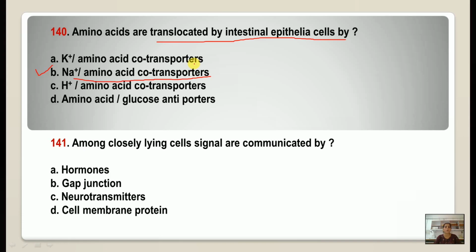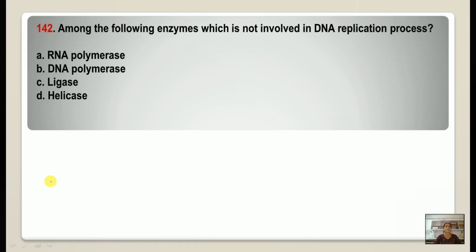Number 141. Among closely lined cells, signals are communicated by, so in this case the communication of signal between two closely lined cells is by gap junction. Moving to the next question, 142.